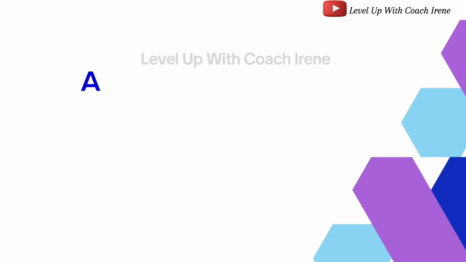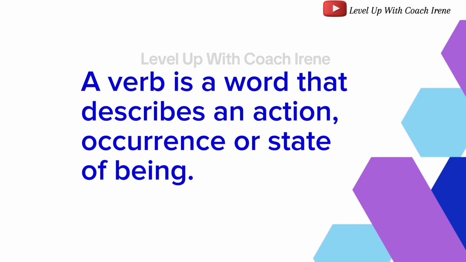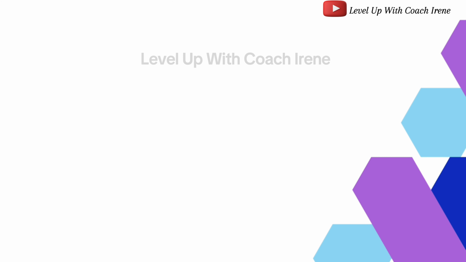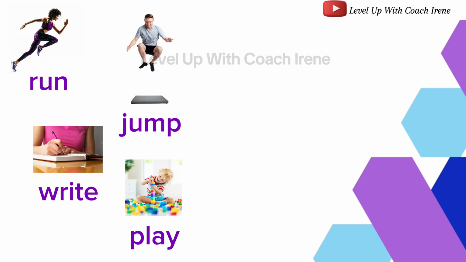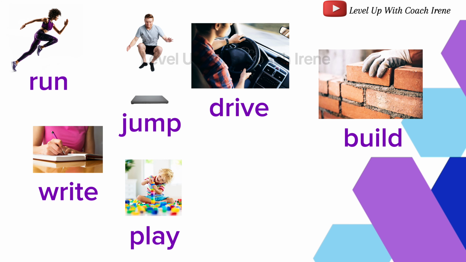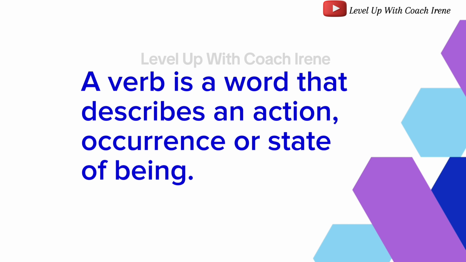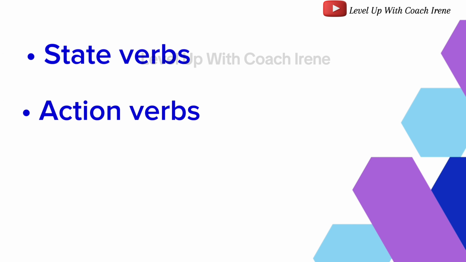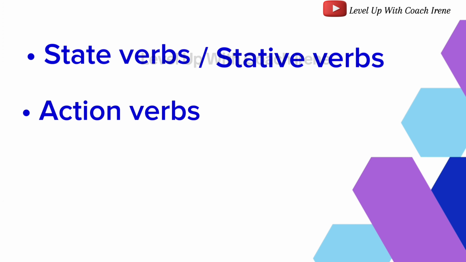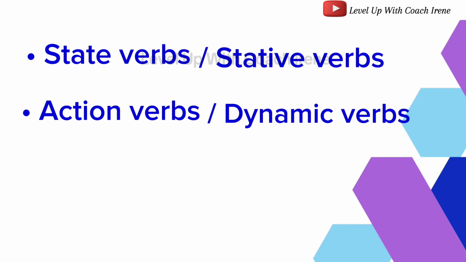What is a verb? A verb is a word that describes an action, occurrence, or state of being. Examples include run, jump, write, play, drive, build, like, love. Let us look at the two types of verbs, state verbs and action verbs. They can also be referred to as stative or dynamic verbs. However, they refer to the same thing, state and action verbs.